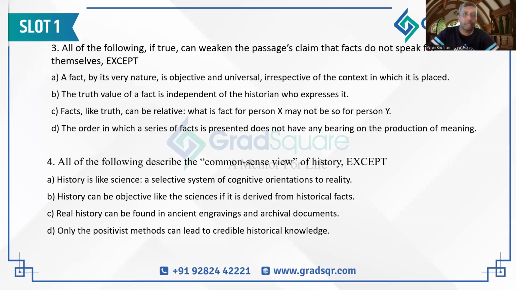Moving on, question number 3. It says all of the following, if true, can weaken the passage's claim that facts do not speak for themselves, except. This question in itself is difficult to understand. Which of the following options, if true, can weaken, except? Which means that I have to look for an option that does not weaken the author's opinion about facts. And what is the opinion? The opinion is that facts in themselves are not enough. Just showing facts does not make for a good historian. Why? Because the author says that using facts you can also say things that are untrue.